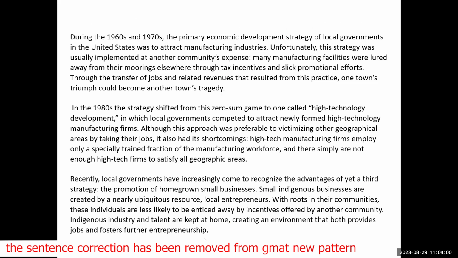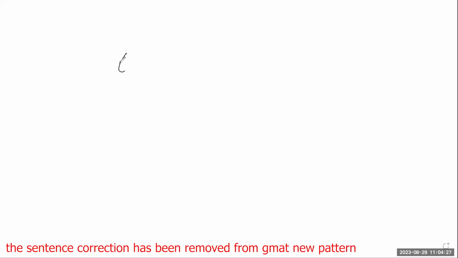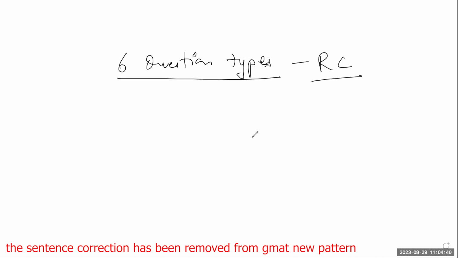Now this is reading comprehension. The second concept that is tested is reading comprehension. Reading comprehension boils down to six question types. There are six question types that you need to know about if you want to score very well in reading comprehension.